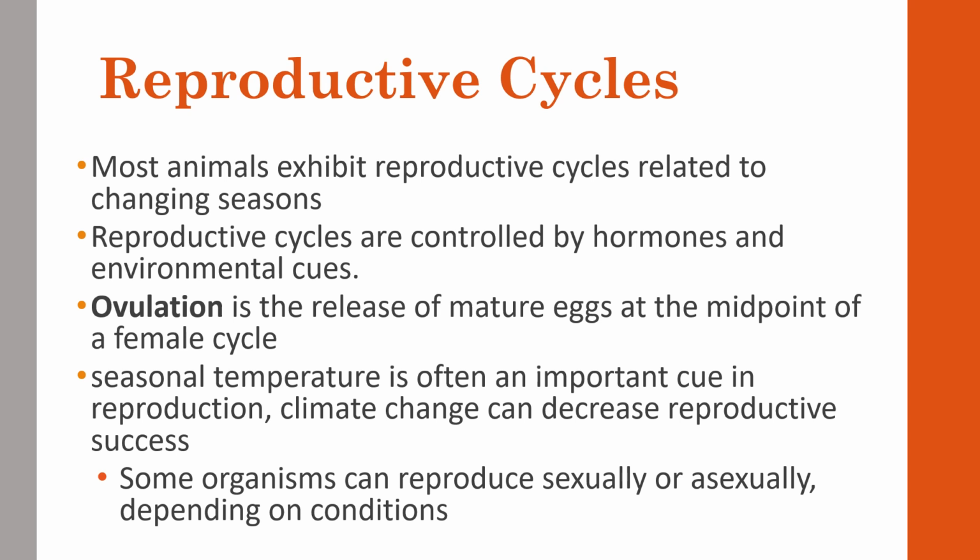Most animals are going to exhibit reproductive cycles that are related to changing seasons, and then some are going to deal with hormones and environmental cues. Usually, some animals are going to mate in the fall, and then their offspring will be born in the spring. So that plays a factor, as you do not want to have offspring born in the winter because that results in lower survival rates.